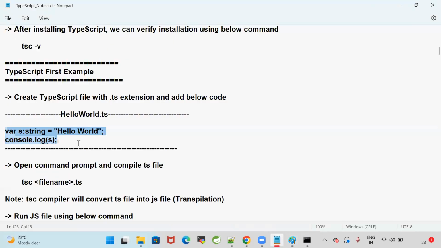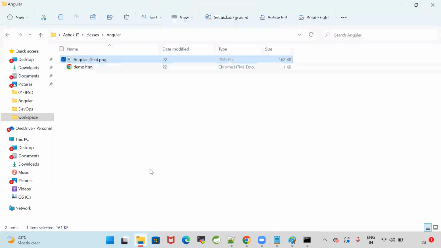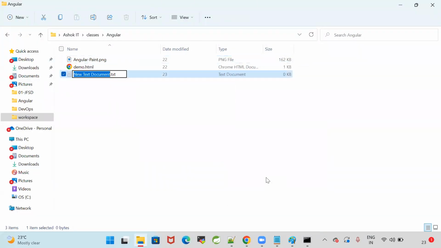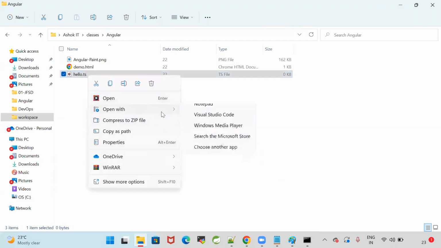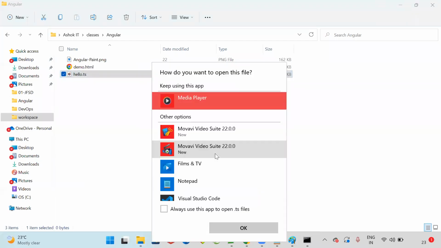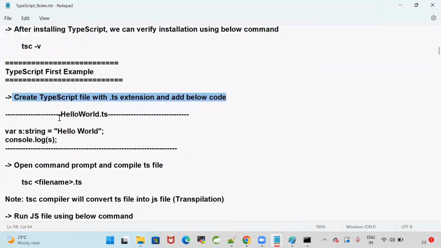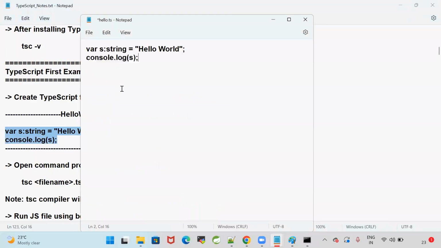Now, create a TypeScript file with the .ts extension and add the below code. Java files have the .java extension. TS files have the .ts extension. I'm naming it hello.ts. This is my TypeScript file. Open it with Notepad. In this file, I'm declaring a variable and printing the variable on the console.